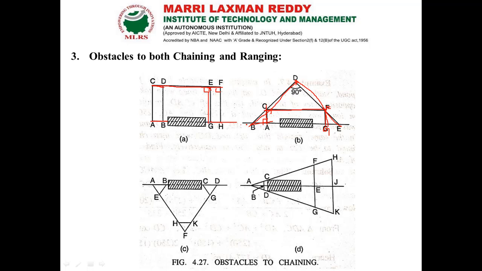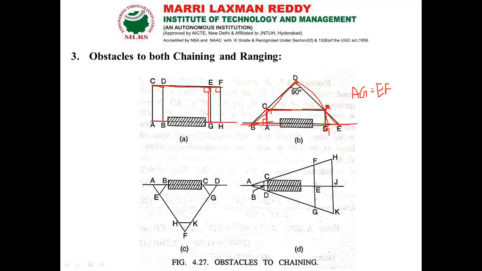So the line BA is going to extend here also by connecting the points G and E, and the distance AG is equal to CF. So AG equals CF, and we can get the distance of our building also.